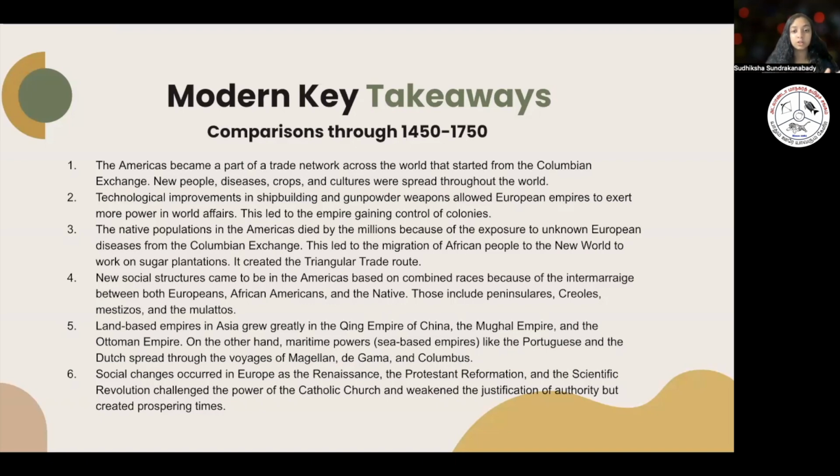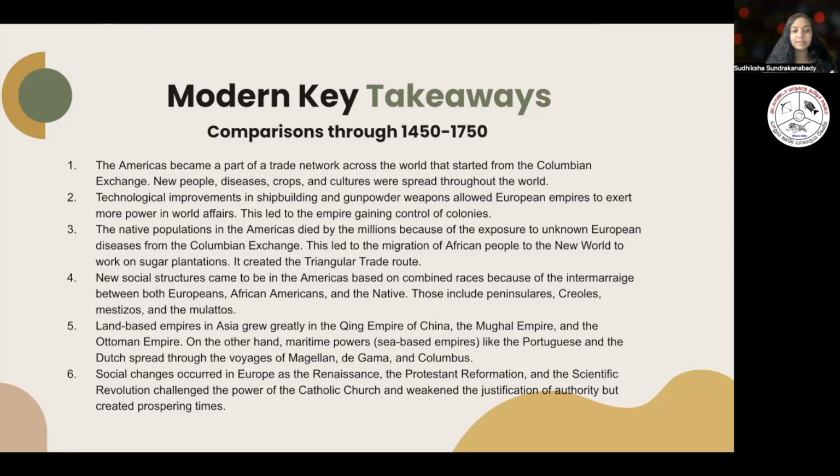Next up, we have the social structures that came to be in America. This was based on the Columbian Exchange as well. One of the main overarching themes, as you can see through Unit 3, is the Columbian Exchange. What happened during this time is many Europeans traveled to the New World, the Americas, and both married and had kids, had families. So there was a mix of Europeans, Africans, and the natives, and a social hierarchy came to be because of all this intermarriage. Those include the Peninsulares, the Creoles, the Mestizos, and the Mulattoes.